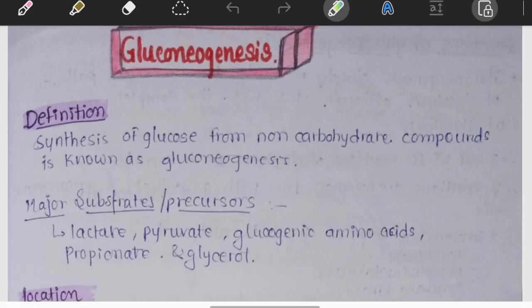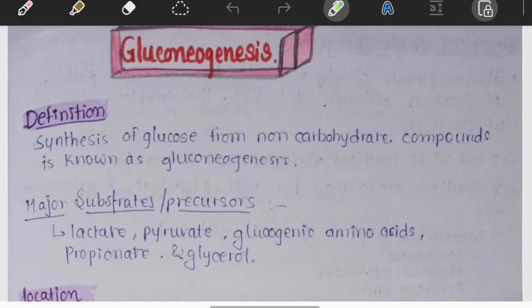Let's start with the name itself. Gluconeogenesis. Let's break it down. Gluco means glucose, neo means new, and genesis means formation. So literally, formation of new glucose. But here's something students often misunderstand. Is gluconeogenesis simply the reverse of glycolysis? No, it resembles the reverse pathway, but it's not exactly the reverse pathway. We will see why shortly.